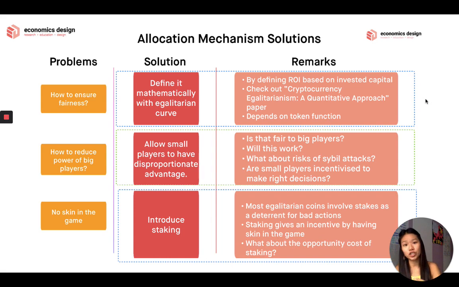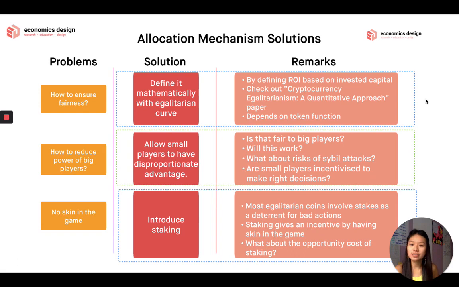If your token function is utility and the main utility is voting, then maybe outcome of vote or power of vote against the kind of vote opportunity that you have or voting intensity that you have. If it's security, it could be also ROI based on invested security. It really depends on the token function. So these are just remarks to consider. And this is not an exhaustive list.